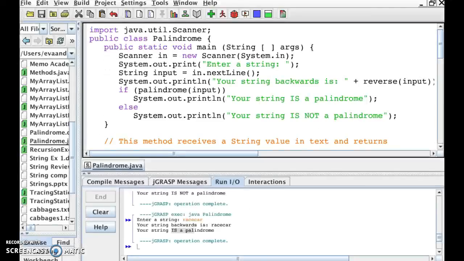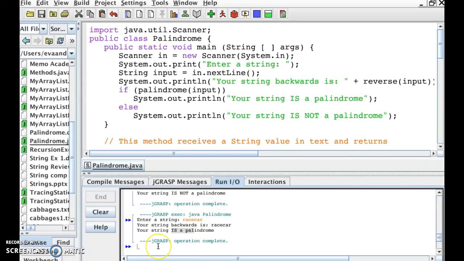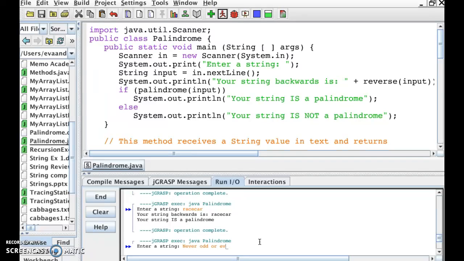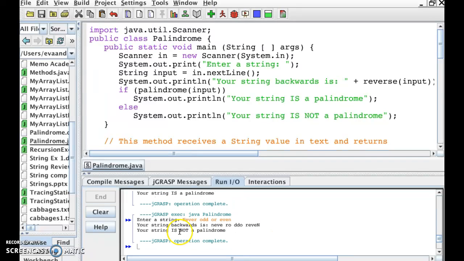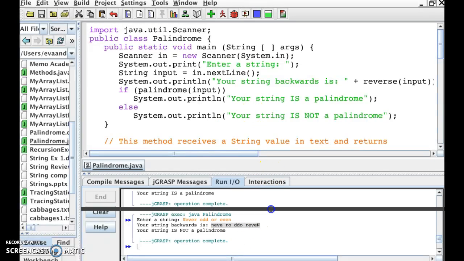So if I go over to our program, as we wrote it before, it's going to say it's not a palindrome. You can kind of see the never odd or even, but it doesn't look exactly like it does forward. So for the extension, it's to make this be recognized as a palindrome.